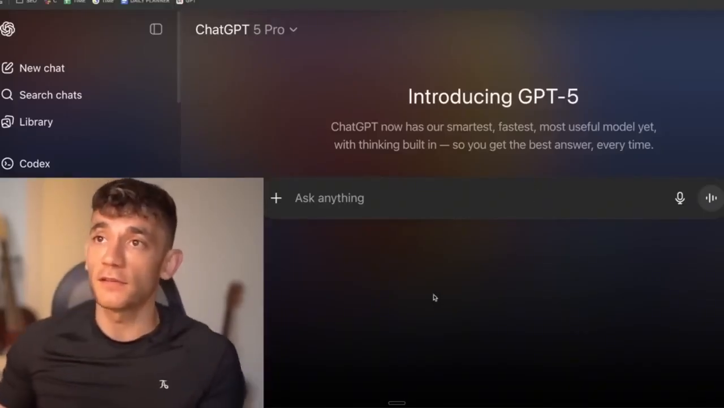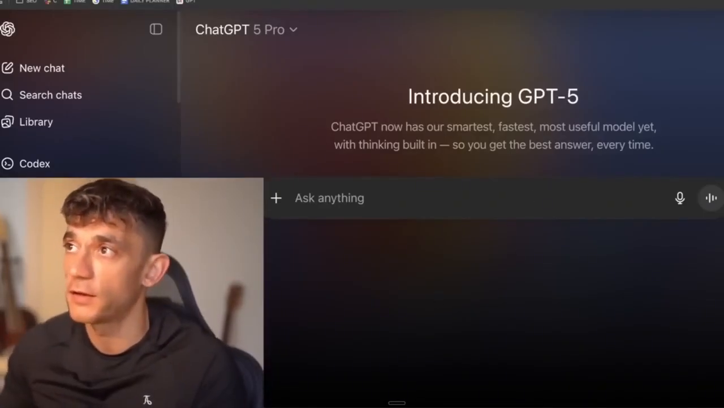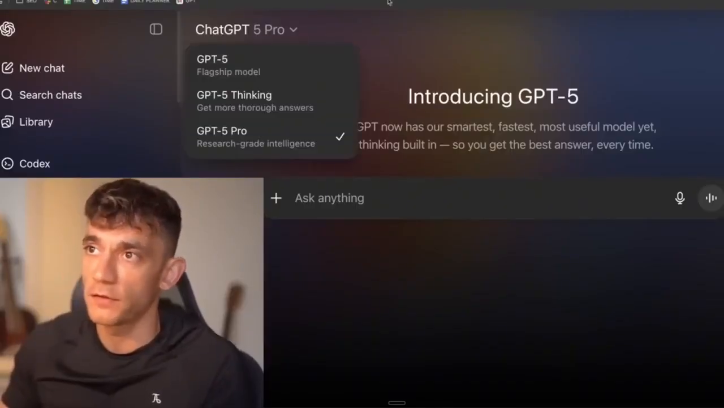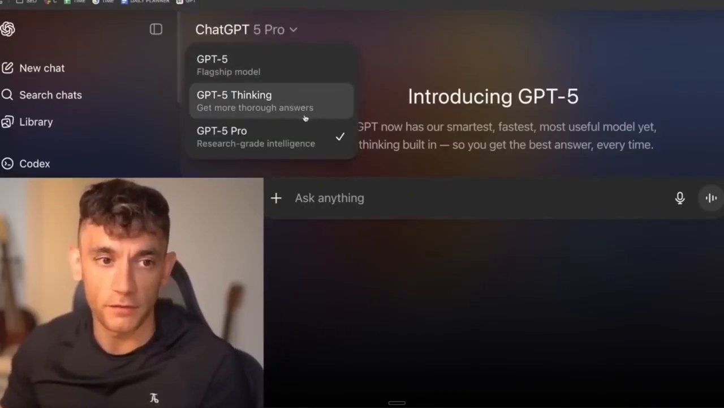Because it sees you, it sees all your work, it knows what you're typing in and working on every day. So that's one of the best ways to use GPT-5 Pro from my own experience. It's obviously not good for quick answers and that sort of thing.